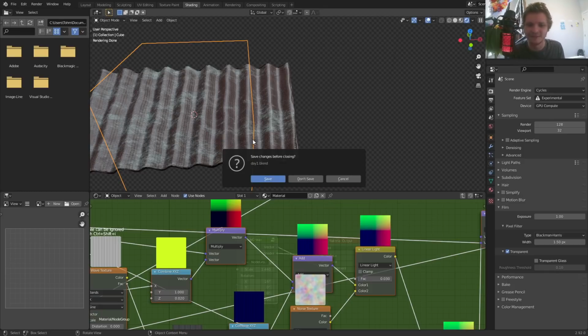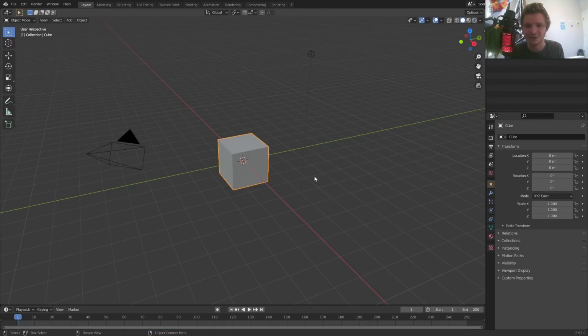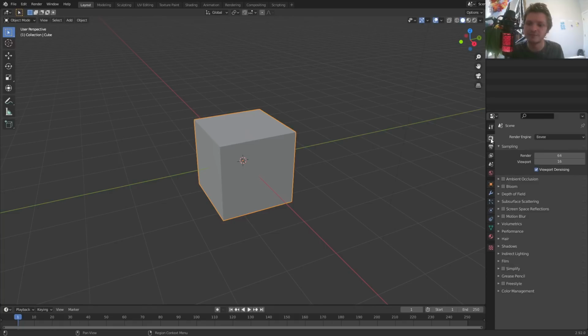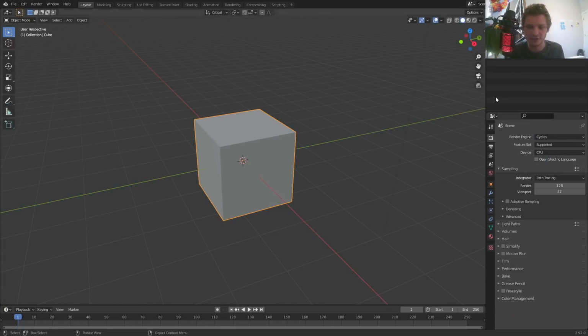Anyways, let's make a piece of corrugated metal out of a cube. If you haven't seen vector displacement tutorials before, buckle up, okay? It's about to get crazy. First thing we need to do is set up our scene, and then we're going to hop into the nodes. We need to first of all be using Cycles, because vector displacement only works with Cycles. In Eevee, it will not even show up.